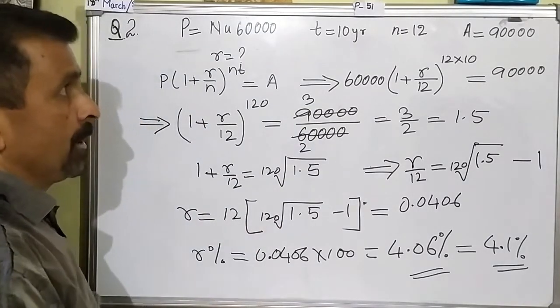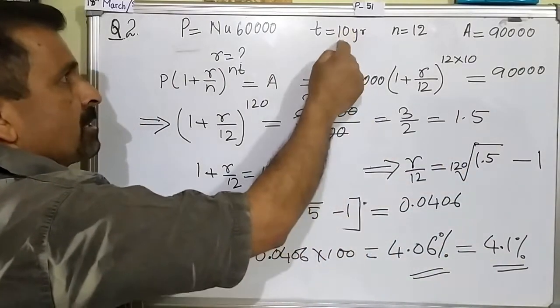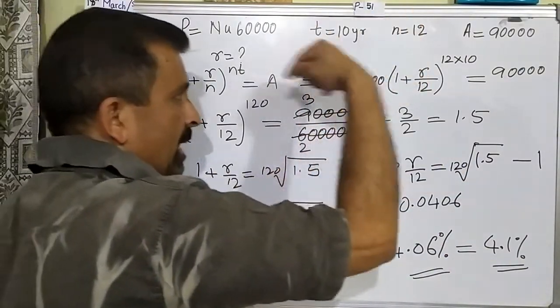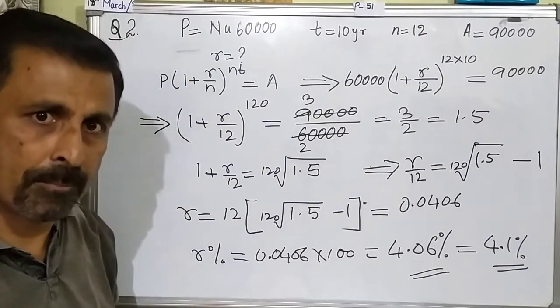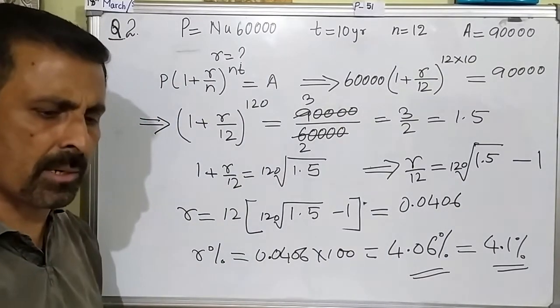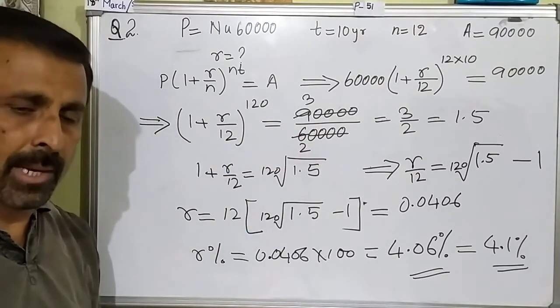So if your 60,000 is invested at this rate of interest for this many years with this frequency, then it will amount to 90,000. Is it very clear? You need to read the question repeatedly, time and again, understand it well, and then you can follow the steps. Thank you.